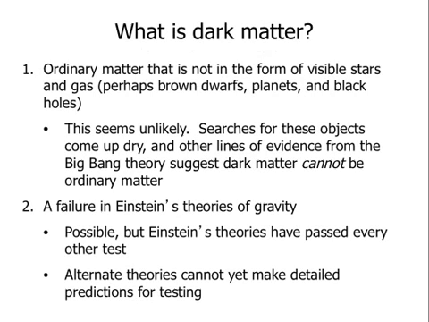So what are the possibilities? What could dark matter be? Well, the first one, and the one that would be the least controversial, is that dark matter is ordinary matter, ordinary atoms, that are just not in the form of visible stars and visible gas. Things like perhaps brown dwarfs that have cooled off so that we can't see them, or planets that aren't anywhere near a star so they don't reflect any light, or maybe even miniature black holes.